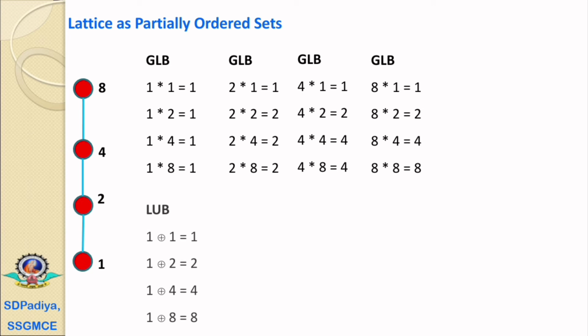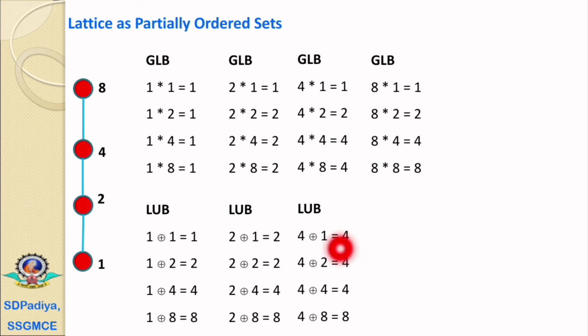Similarly, we can find out the least upper bound. 1 join 1 equals 1, 1 join 2, among 1 and 2 the upper bound is 2, that is 1 join 2 equals 2, 1 join 4 equals 4 and 1 join 8 equals 8. For the combinations of 2, 2 join 1 equals 2, 2 join 2 equals 2, 2 join 4 equals 4 and 2 join 8 equals 8.